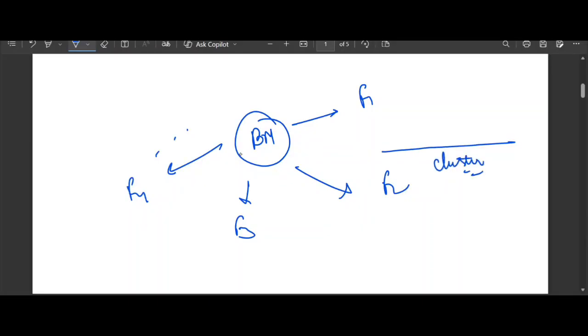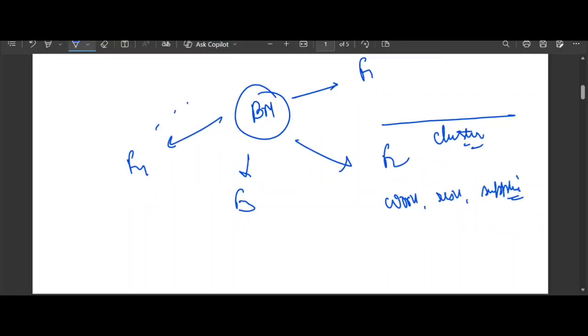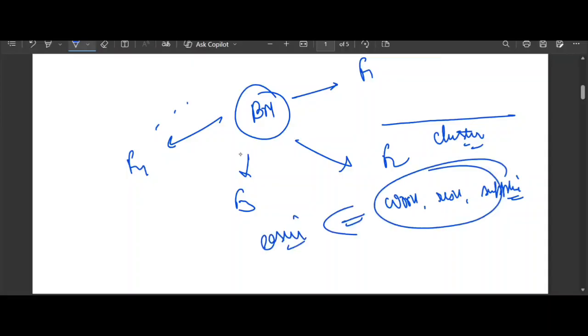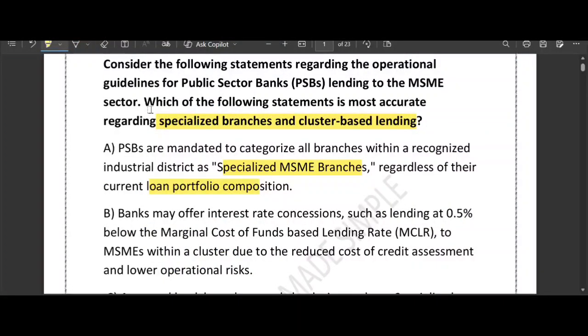Because they all do the same business, you don't need to learn 10 different industries. You already know how they work, what their risks are, who their suppliers are. You know it very well, right? So this makes your job easier. It makes your job easier, and also it makes your job cheaper, isn't it? So the question is asking, how does the bank reward efficiency? The question is all about how the bank rewards this efficiency.